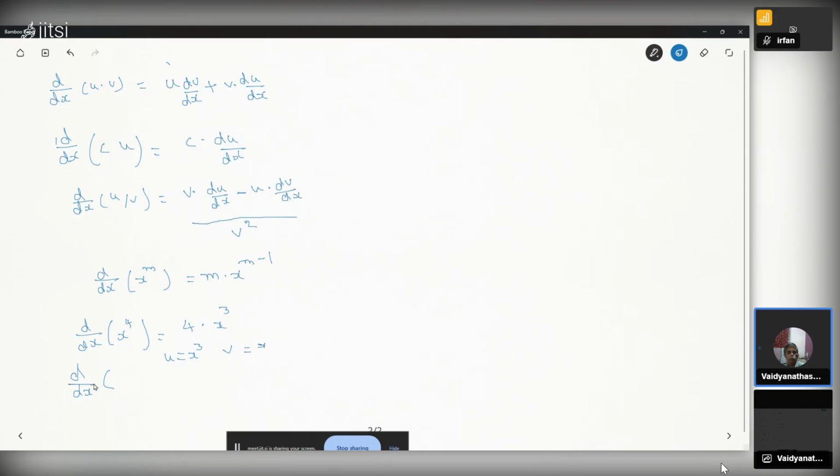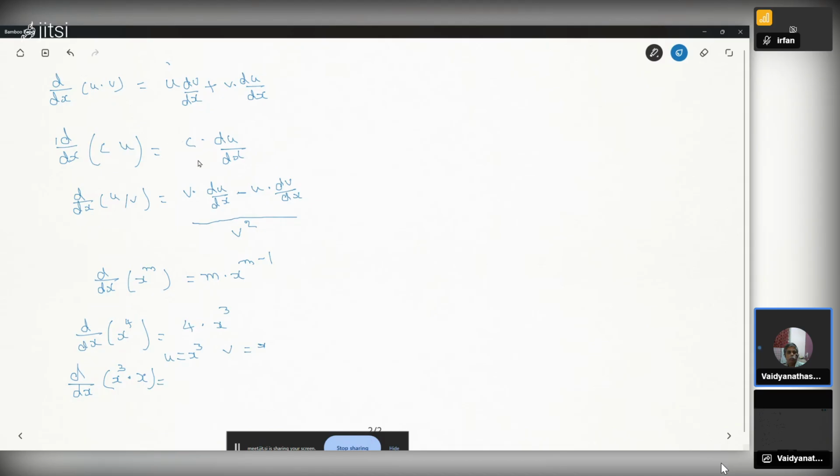x power 4 is x power 3 multiplied by x. It is a product of two functions, so we will use the product rule. As per the product rule, u times dv by dx. Here I have written u times dv by dx.